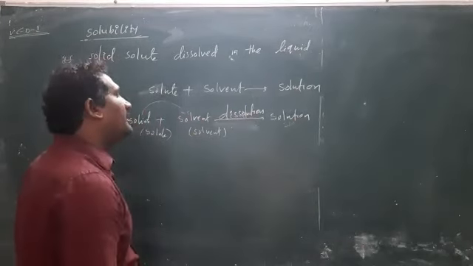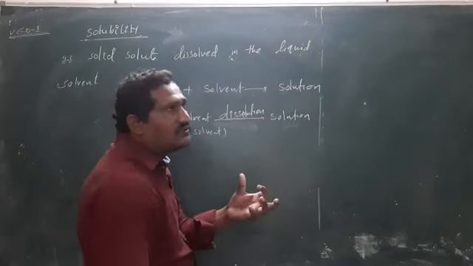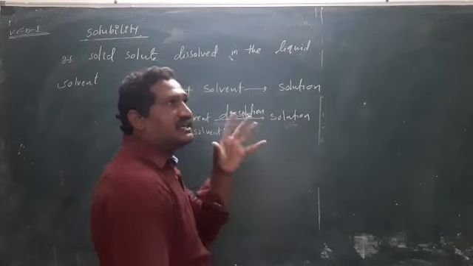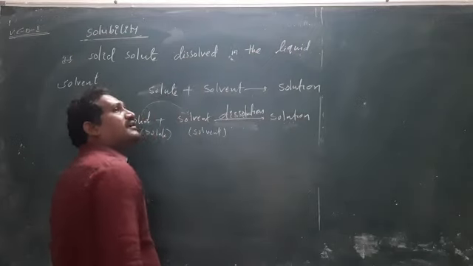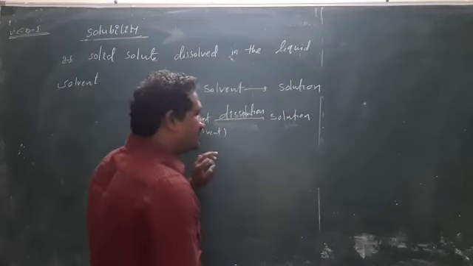Now, in the solution, the dissolved solute particles can interact with the undissolved solid particles.